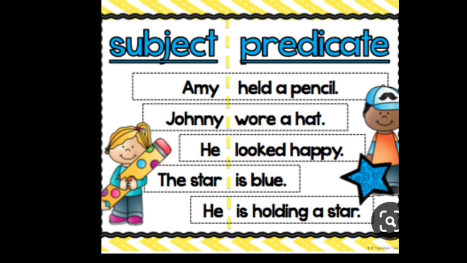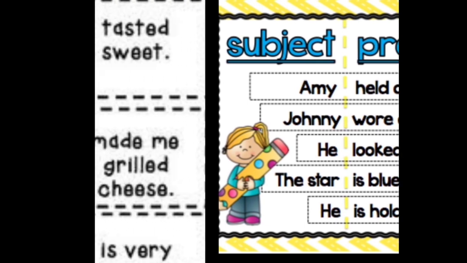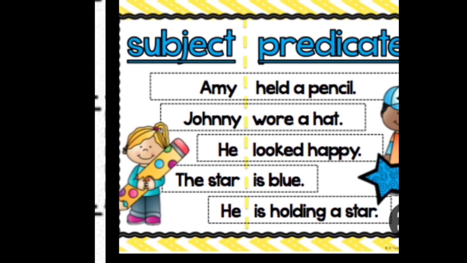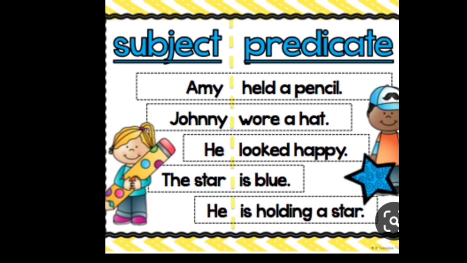He is holding a star. So he is what? The subject. Is holding a star is the predicate. Kids, now we'll do the last example again. He is the subject. Is holding a star is the predicate. Okay. Now, shall we go with the other examples, kids? The kite flew high in the sky. So the kite is the subject and flew high in the sky is the predicate. The strawberries tasted sweet. So the strawberries is the subject, tasted sweet is the predicate.